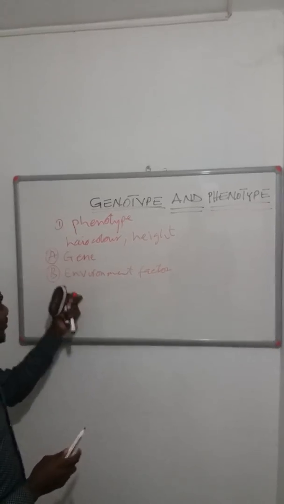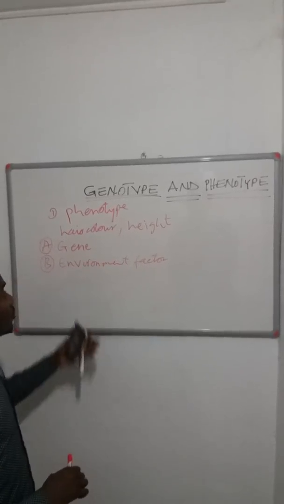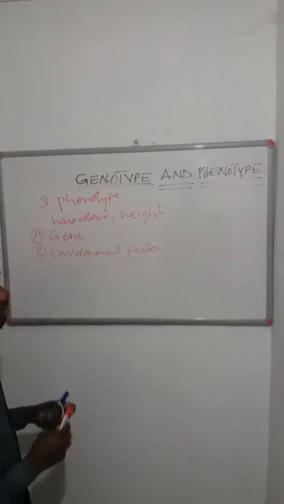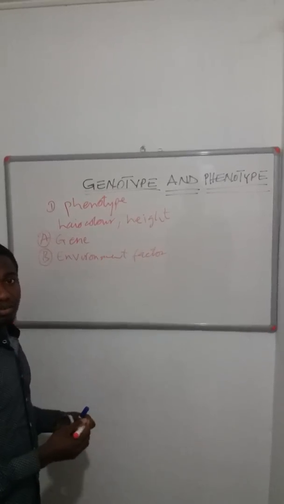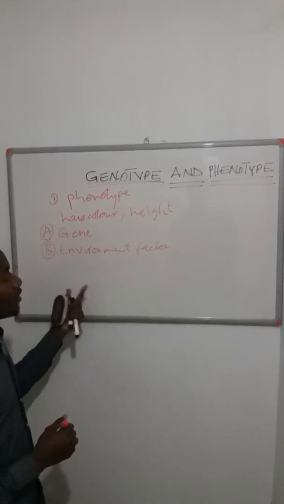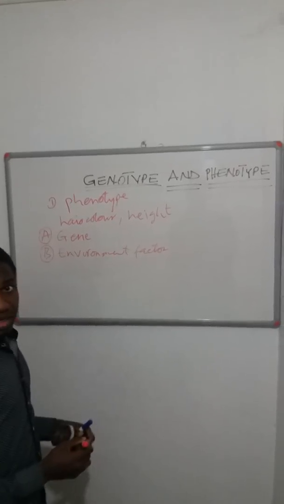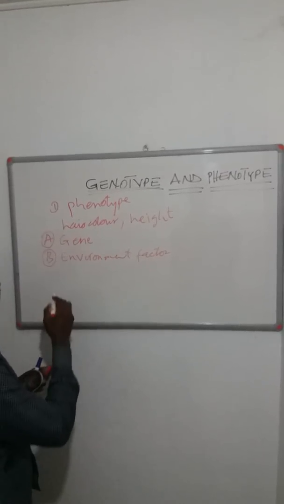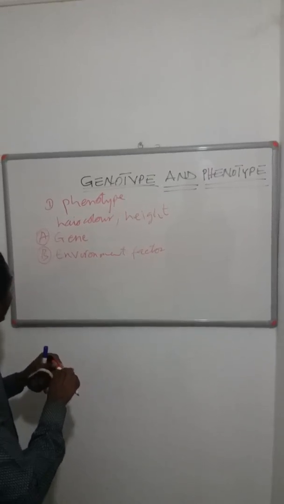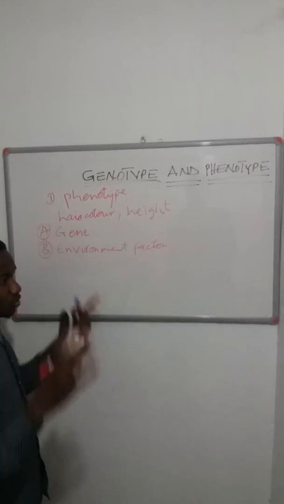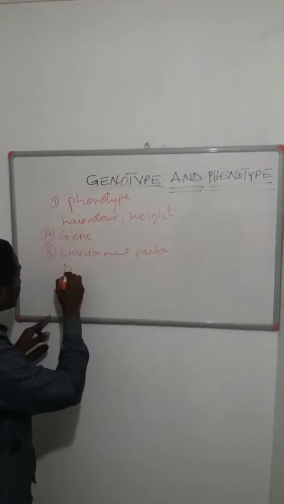So I'll give a brief explanation of how the gene and the environmental factor are able to express the phenotype of an organism. The gene is what stores the information in our DNA, the information that we inherited from our parents, the mom and the dad. So for the information to be expressed, for people to see it, it has to be passed via the central dogma.